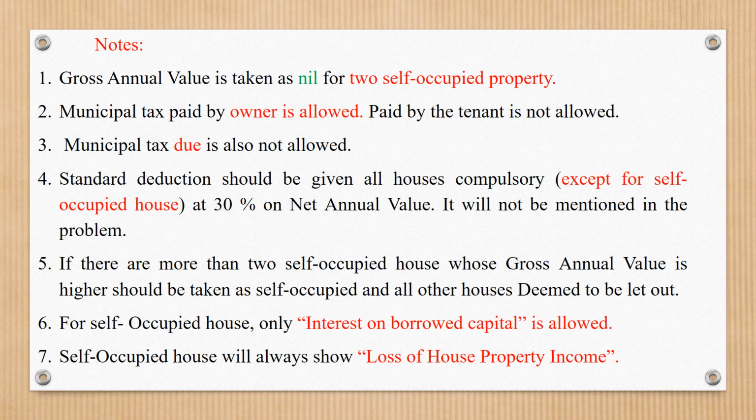Next, for a self-occupied house, only interest on borrowed capital is allowed, because the annual value of a self-occupied house is nil. Only interest on borrowed capital is taken into account. A self-occupied house will always show a loss of house property income.